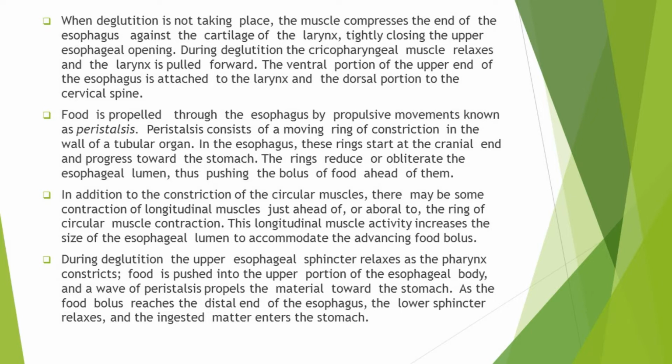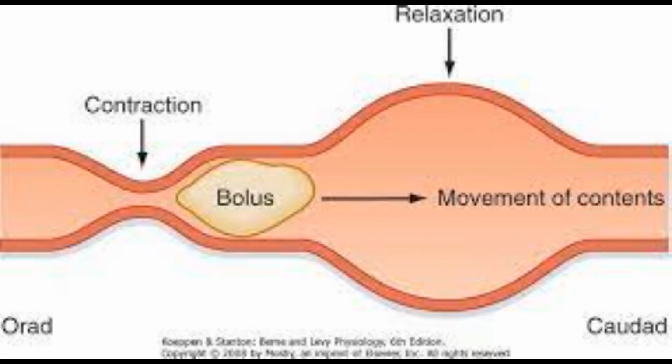When food is brought into the esophagus, the next step is to propel this food throughout the esophagus. These propulsive movements which occur in the esophagus are known as peristalsis.